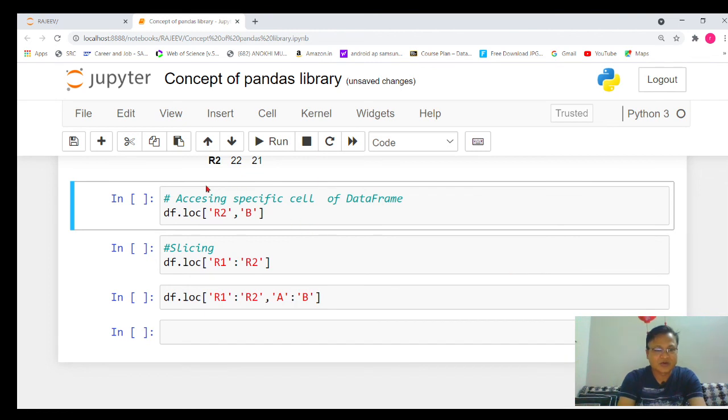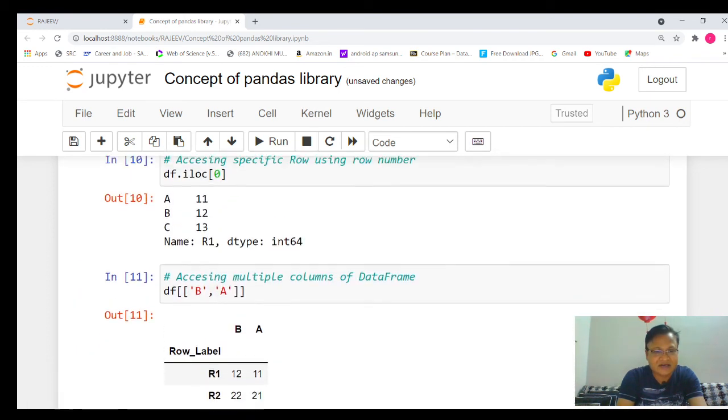Similarly, if we want to display a specific cell, you know very well the cell is an intersection of rows and columns. So whenever I want to access the data of any particular cell, we need to give the row number and column number. Suppose I want to display the data available at the second row and b column.